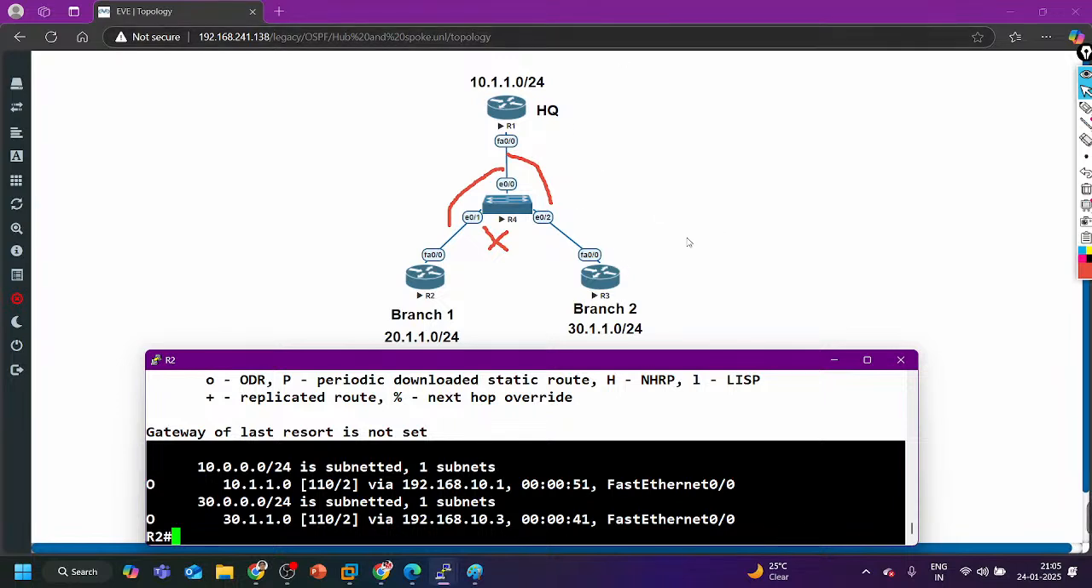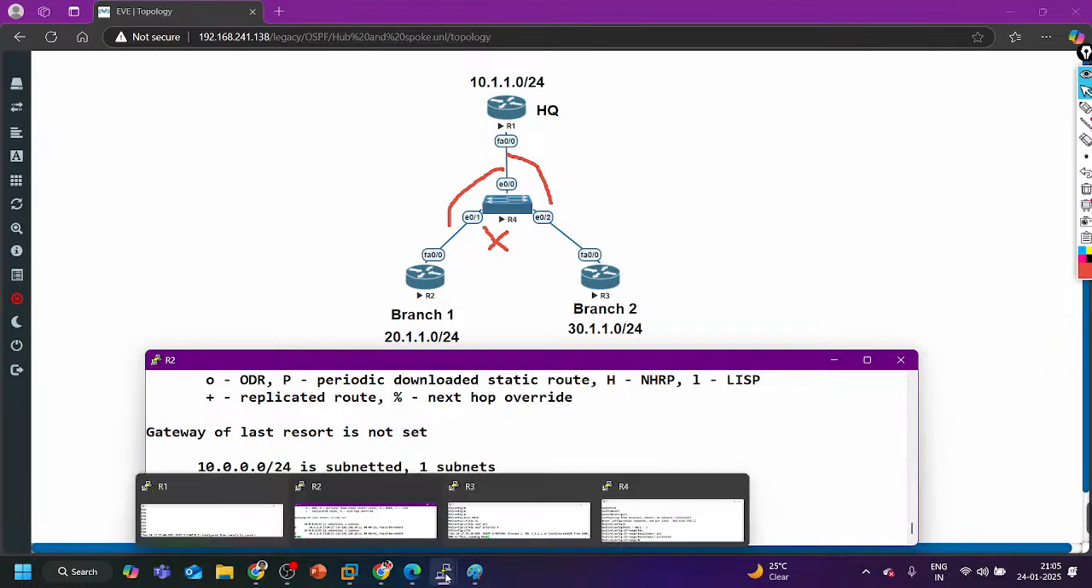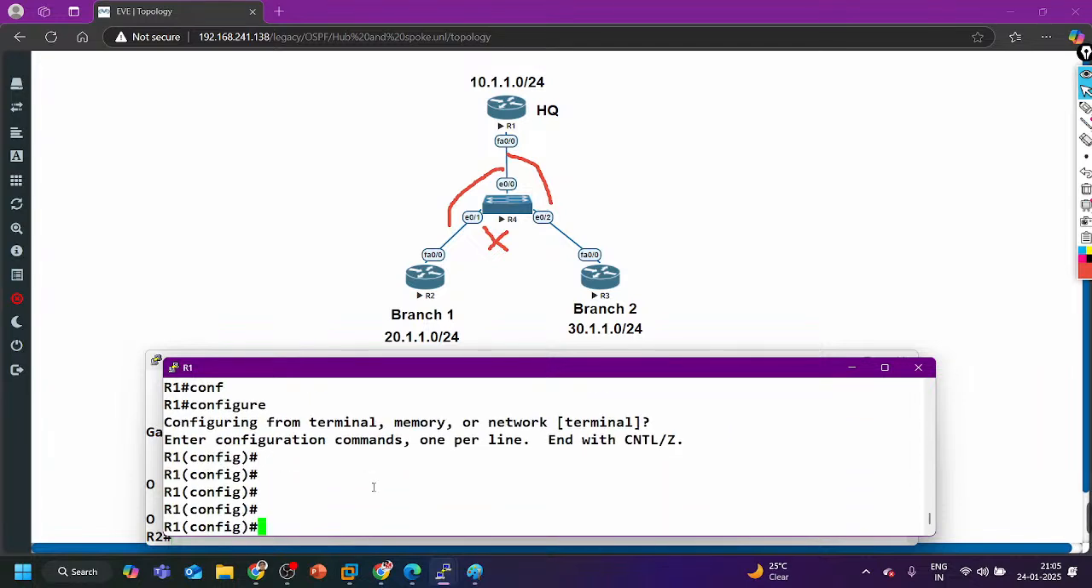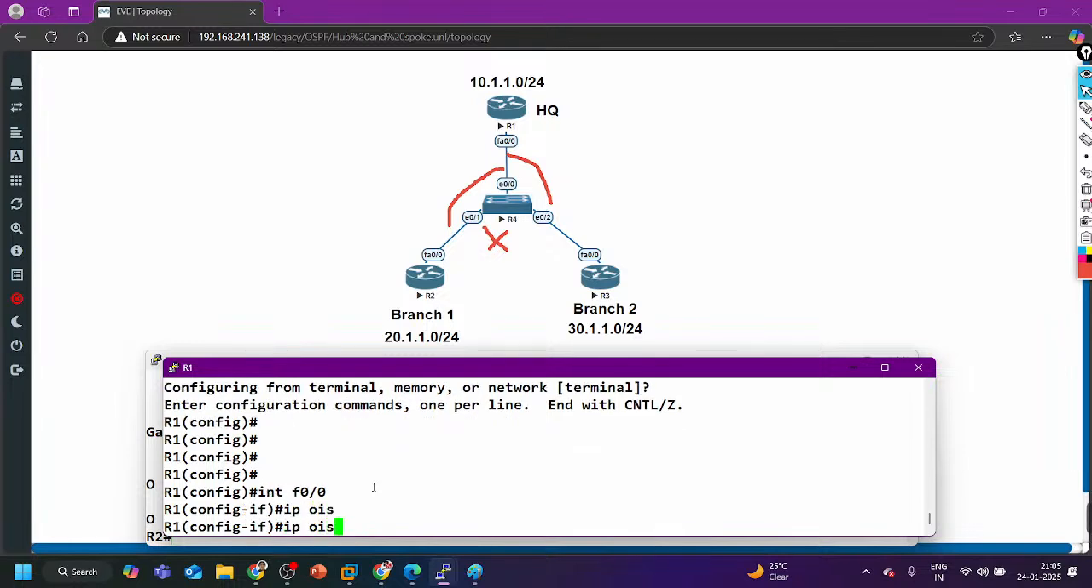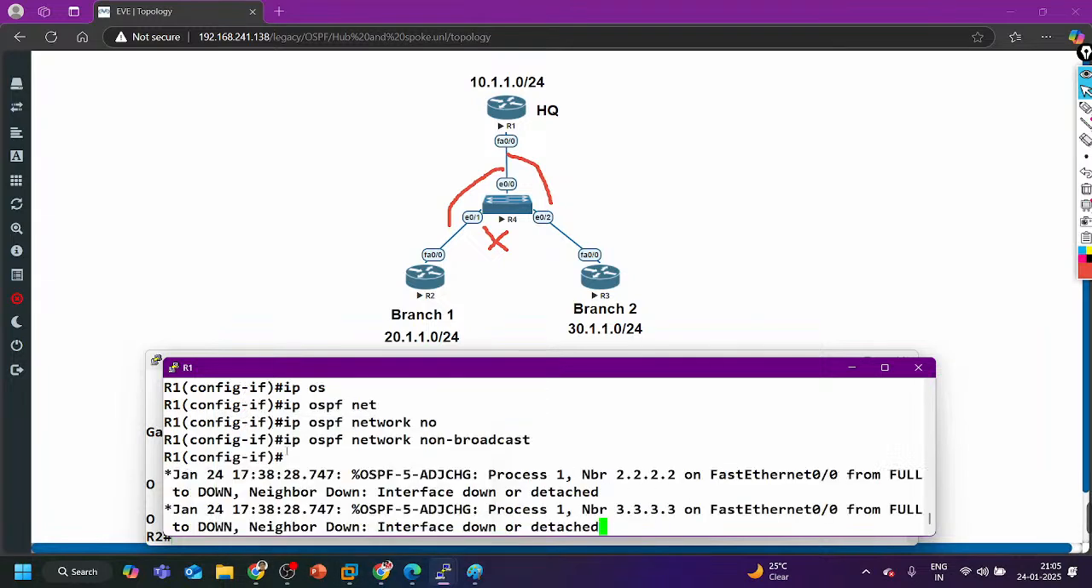Here you can see in hub and spoke topology, broadcast network type is not working. Even non-broadcast network type will also not work. If I try to configure non-broadcast network type, let me say, interface F0/0, IP OSPF network non-broadcast, and let me copy this command. I'm going to put it on all the routers.